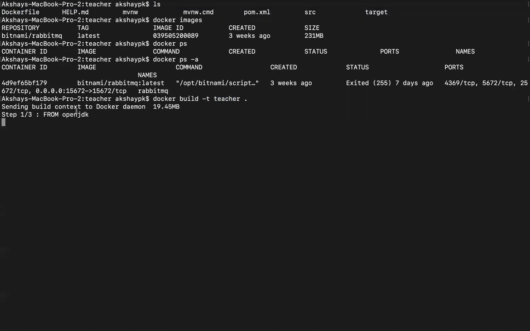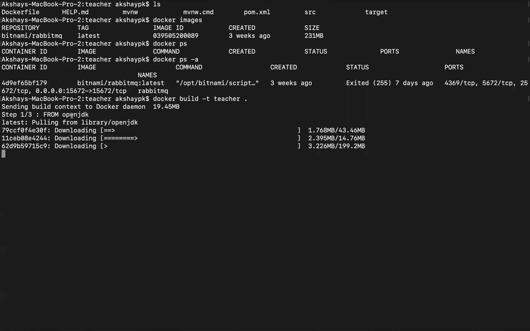So you can see over here, it's sending the build context to the Docker daemon, and it's going ahead and downloading the OpenJDK image from Docker Hub. And this is the first time it's doing that. So that's why it's downloading it from Docker Hub and storing it onto my local cache that we studied about in the Docker ecosystem, right? So let's just wait for a second until this downloads. So this is step 1 of 3. Then step 2 is to go ahead and copy your jar file from the target directory onto your container's OPT directory. Step 3 is to go ahead and add the metadata to run your jar, right?